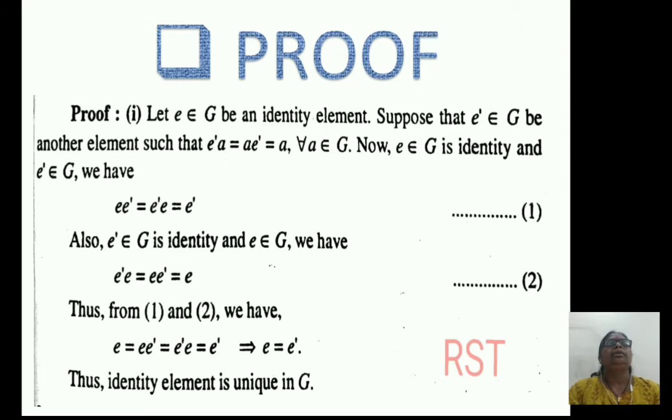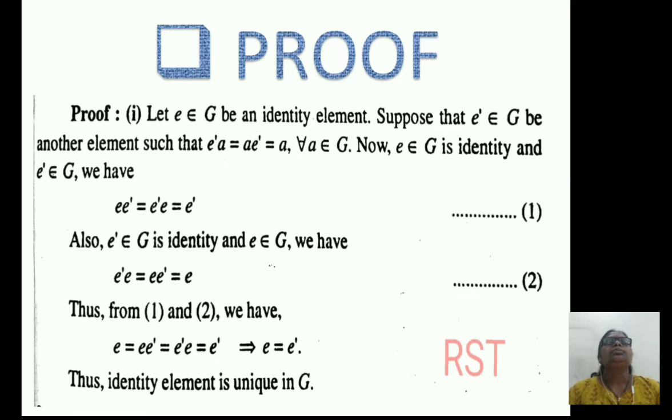That means here we consider two identities e and e dash. e into e dash equals e dash into e equals e dash. This is first result. If e dash belongs to G is an identity and e belongs to G, then since e dash is an identity, e dash into e equals e into e dash equals e. This is second result. From 1 and 2, we get e equals e into e dash equals e dash into e equals e dash. Thus, we get e equals e dash. That means in any group G, identity element is unique.